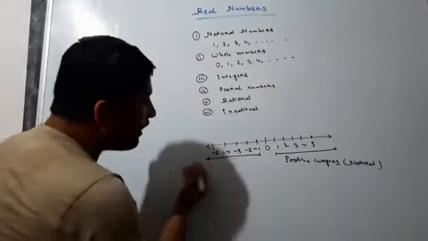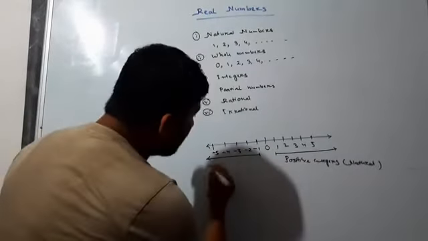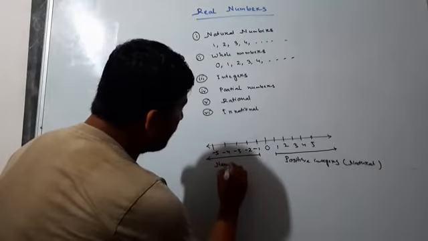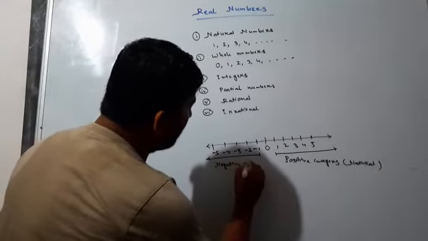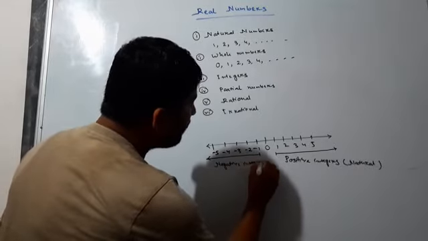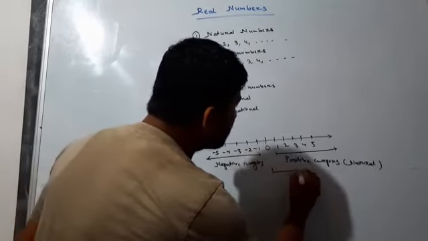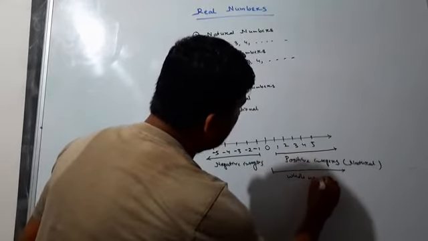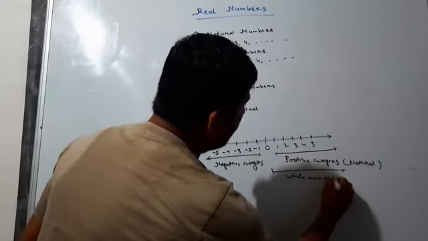And from -1 and the other smaller numbers, what numbers are these? Negative integers. Okay. And 0, if you include 0 with the positive integers, then these are whole numbers.